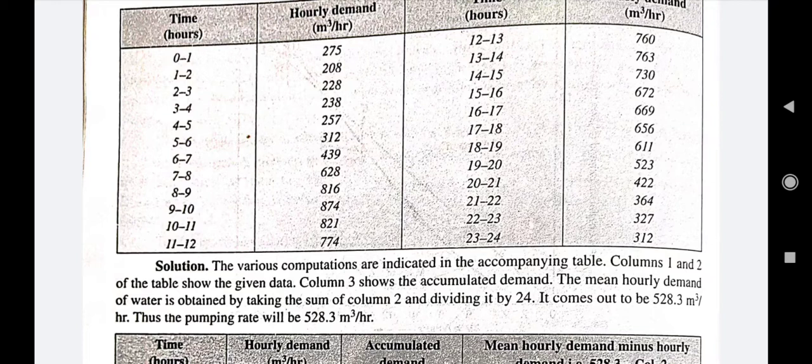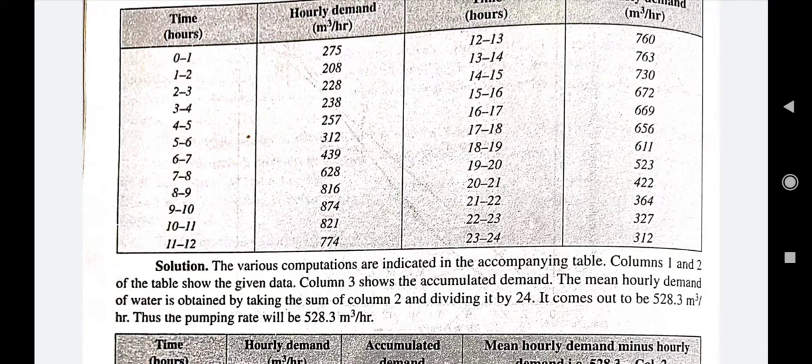For example, the first hour's demand is 275. In the second hour we accumulate by adding the second hour's demand, that is 275 added to 208, then we add the third hour's 228 given in the second column, and so on up to the last hour, right? So we will have the accumulated value of the total water requirement over a maximum day.